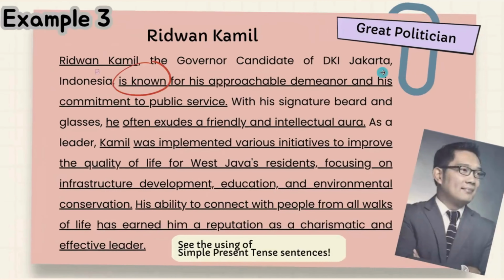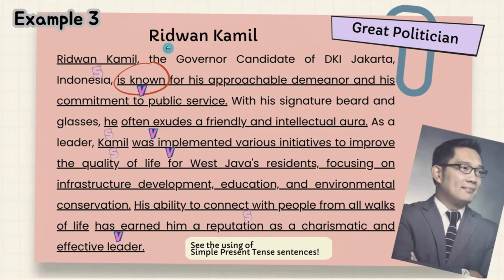Let's talk about one of the great politicians in our country nowadays, Mr. Ridwan Kamil. Ridwan Kamil, the governor candidate of DKI Jakarta, Indonesia, is known for his approachable demeanor and his commitment to public service. Here Ridwan Kamil is the subject and is known is the verb, but here the verb is in passive voice. Also here is the use of the auxiliary verb from simple present tense, is, and then a past participle, making it passive voice.